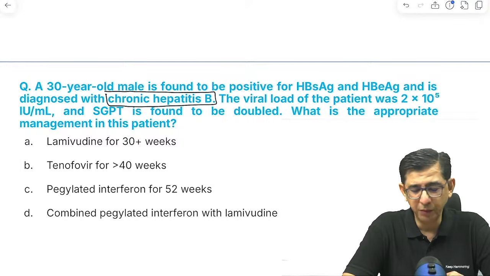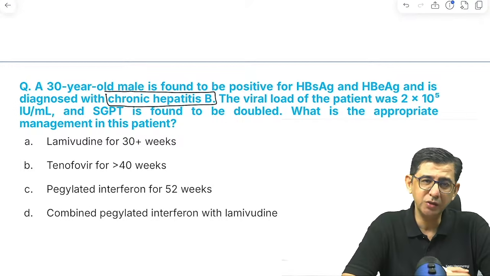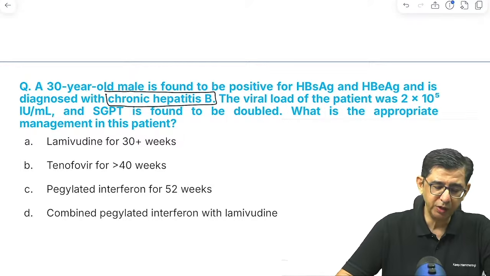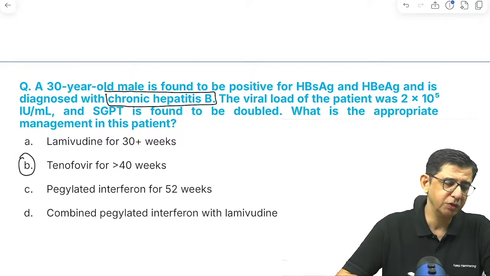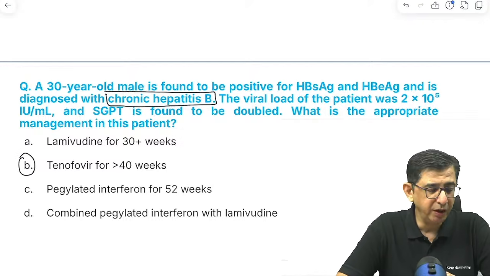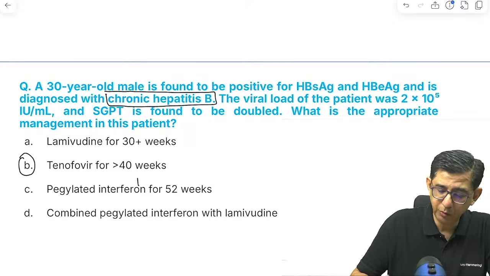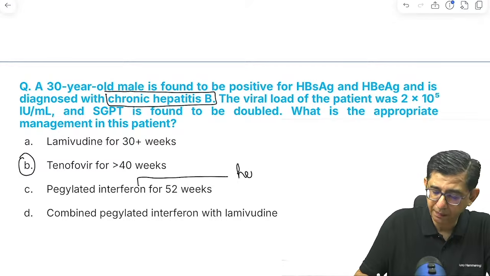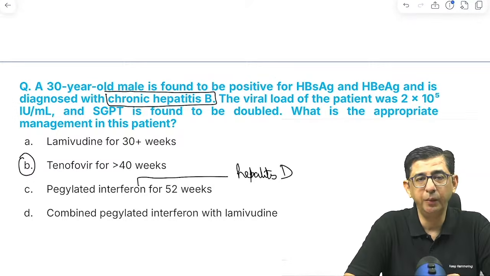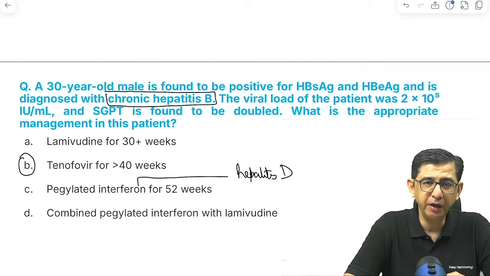What is the main treatment? We give tenofovir. Duration does not matter. There were various values that were given, 40 weeks, 52 weeks. Don't bother about it. Somebody commented about pegylated interferon, which we use for hepatitis D. Pegylated interferon is what we use in hepatitis D, but for hepatitis B it is tenofovir. Tenofovir and entecavir are two medicines that we use.